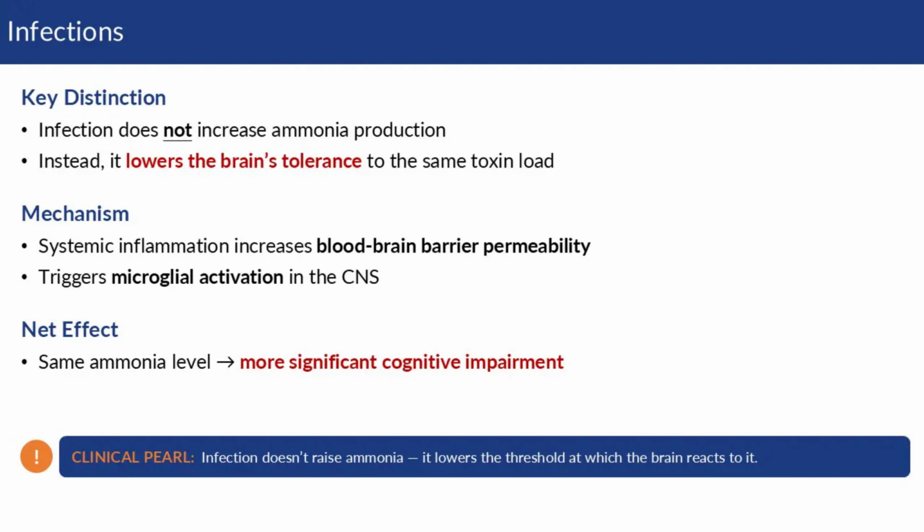Infections trigger hepatic encephalopathy not because they lead to the production of more ammonia, but because they lower the brain's tolerance to the same toxin load. Inflammation increases the blood-brain barrier permeability and microglial activation. Together, these allow the same level of ammonia to produce a more significant cognitive impairment.